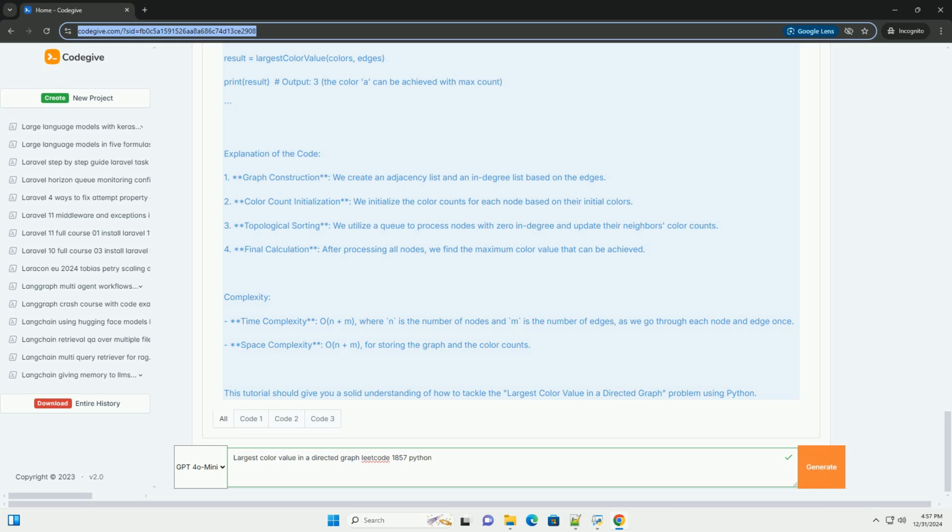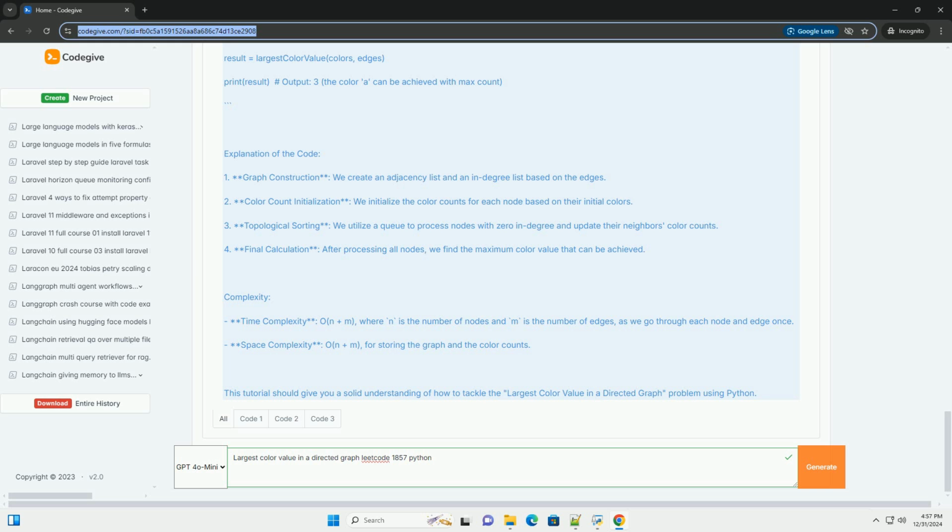Explanation of the code. 1. Graph construction. We create an adjacency list and an in-degree list based on the edges. 2. Color count initialization. We initialize the color counts for each node based on their initial colors. 3. Topological sorting. We utilize a queue to process nodes with 0 in-degree and update their neighbors' color counts. 4. Final calculation. After processing all nodes, we find the maximum color value that can be achieved.